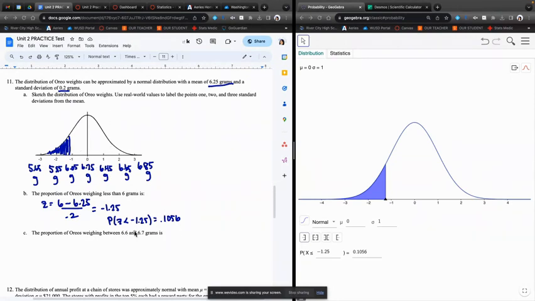So this is between. So 6.6 is maybe around here, and 6.7 is around here. We're trying to find this proportion. So we're going to have to find two z-scores. So for the first z-score, our data value is 6.6. And our second data value is 6.7.